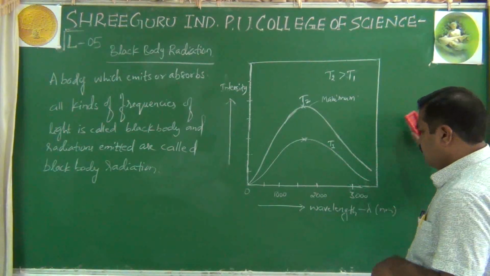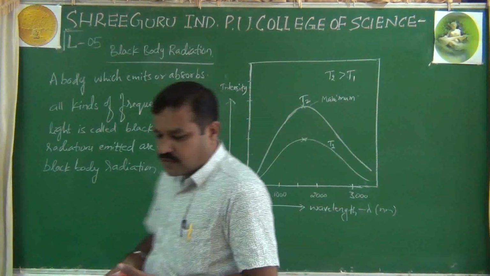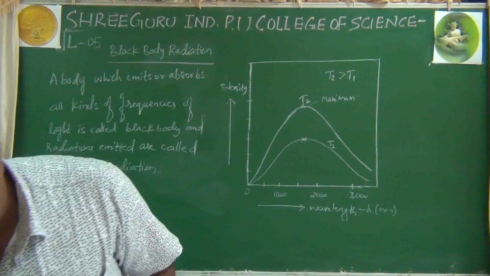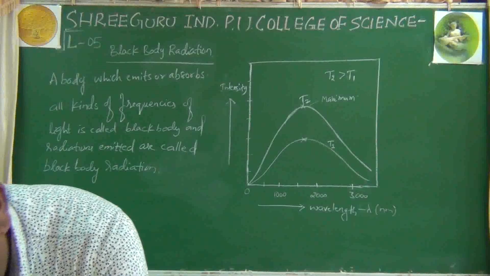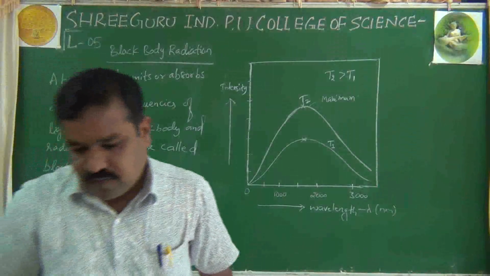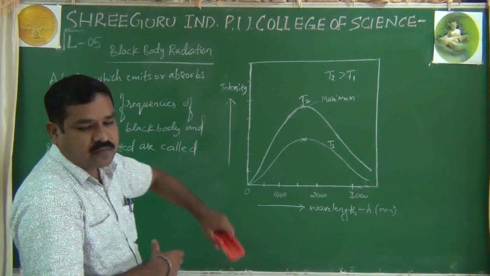Okay. Right. Now afterwards, Max Planck gave an explanation for this black body radiation. He tried to explain this black body radiation. Okay, now let us go on to the next one, Planck's quantum theory, with this black body radiation concept.